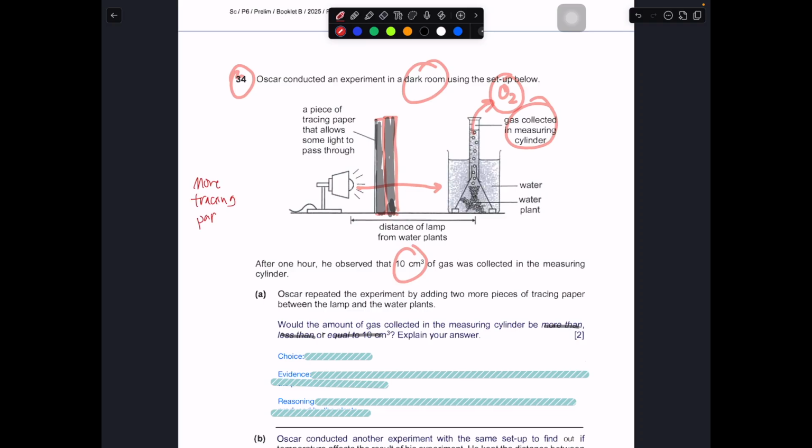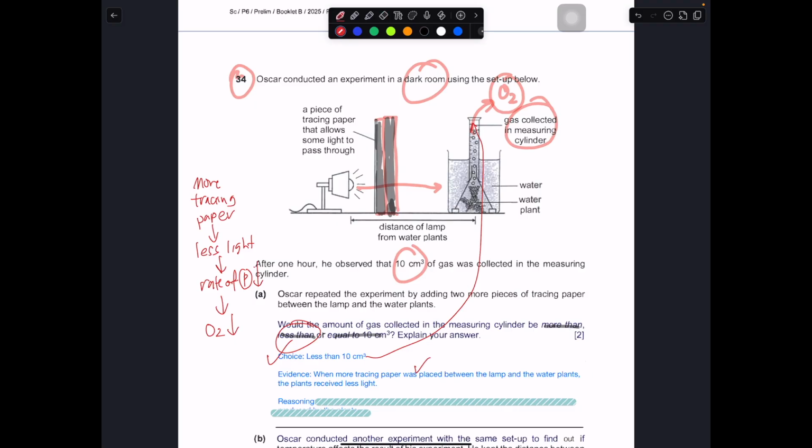you have less light reaching the plant. So the rate of photosynthesis, what happened? The rate of photosynthesis will start to decrease. So when the rate of photosynthesis decreases, the oxygen gas bubbles will be fewer as well. So there should be less than 10 centimeter cube. So make the choice first. Less than 10 centimeter cube of oxygen gas bubbles will be collected in the test tube itself. So what is the evidence?